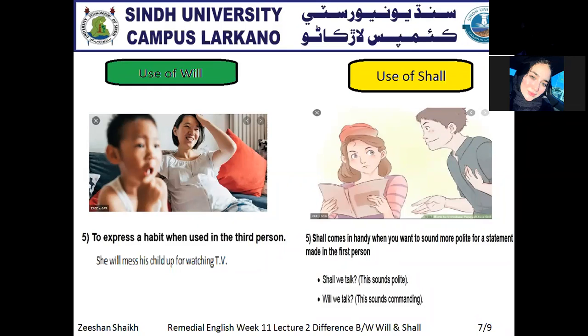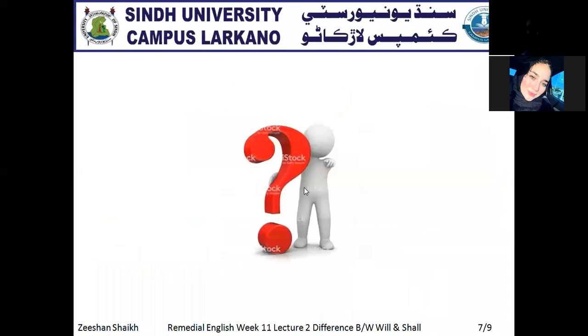Likewise, if I say will we talk? Now this shows a command. This shows an order. But when we say shall we talk? That means it shows the polite sound. So this is the difference between will and shall in terms of your differences. Clear? Now, whatever questions you have, you can ask me right now.